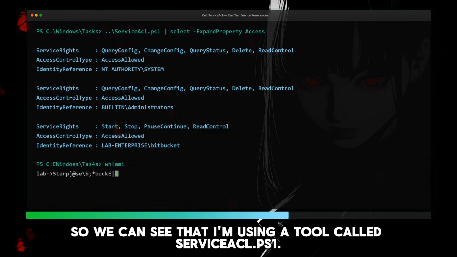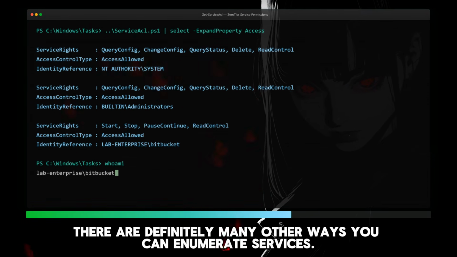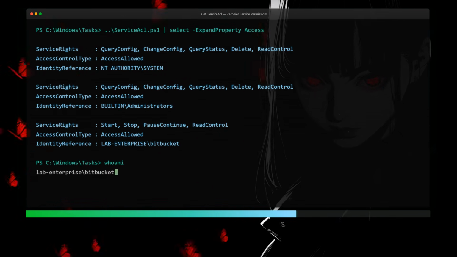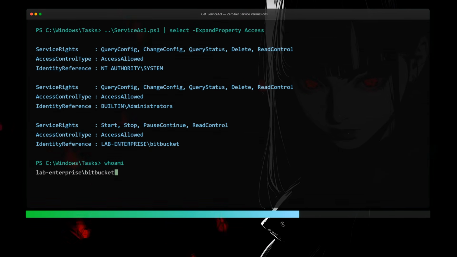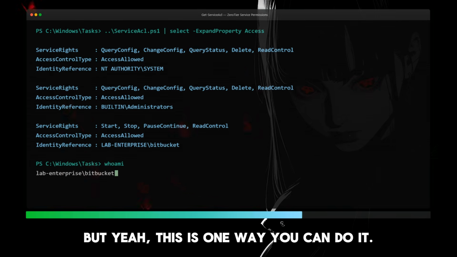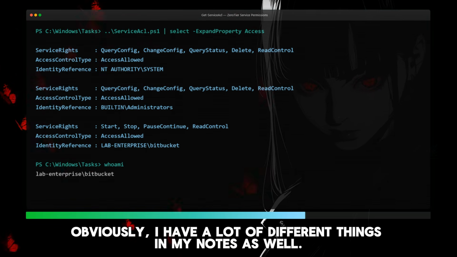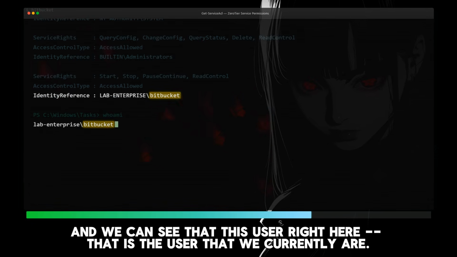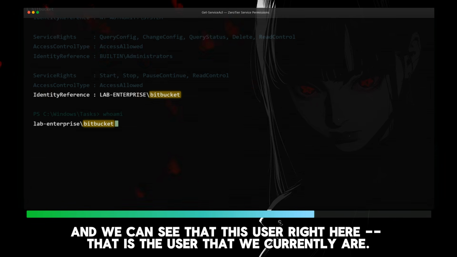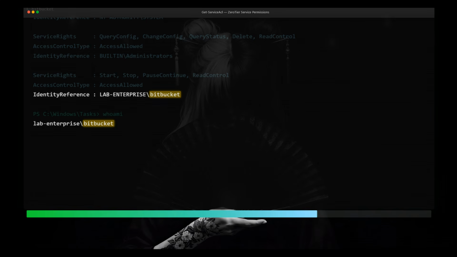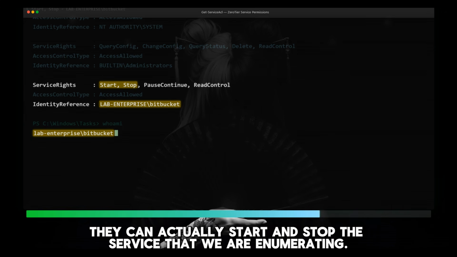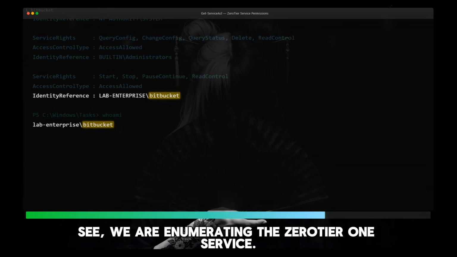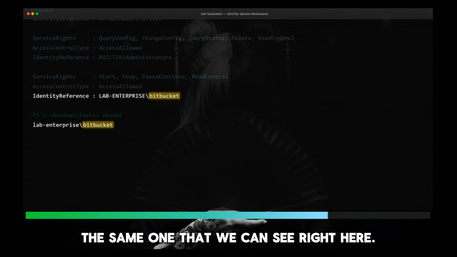So we can see that I'm using a tool called Service ACL PS1. There's definitely many other ways you can enumerate services, but yeah, this is one way you can do it. Obviously, I have a lot of different things in my notes as well. But we can see that we are enumerating this. And we can see that this user right here, the Bitbucket user, that is the user that we are. They can actually start and stop the service that we are enumerating. See, we are enumerating 0 tier 1 service, the same one that we can see right here.